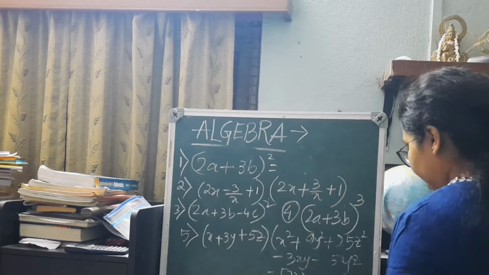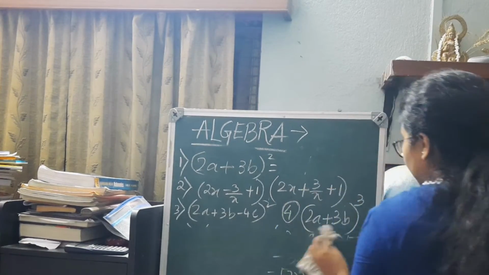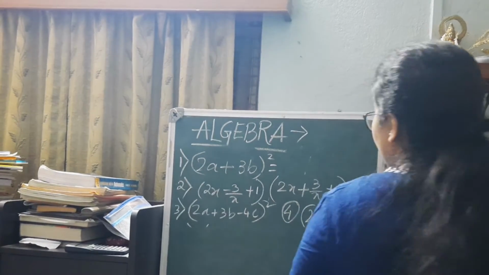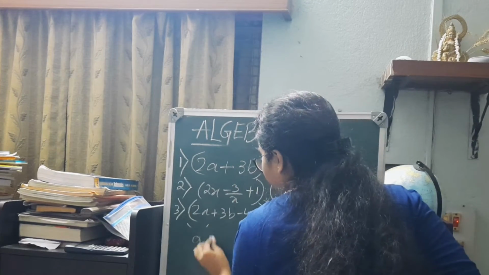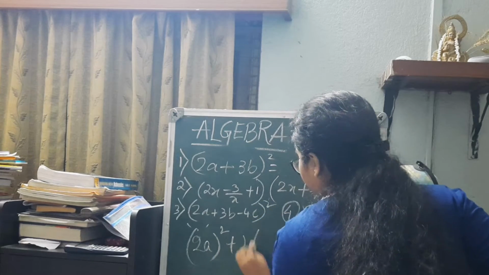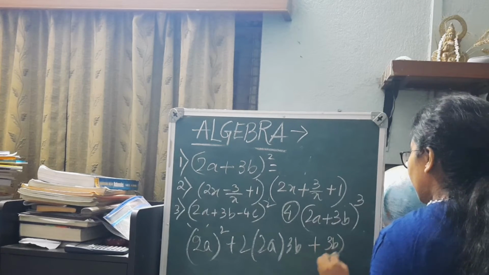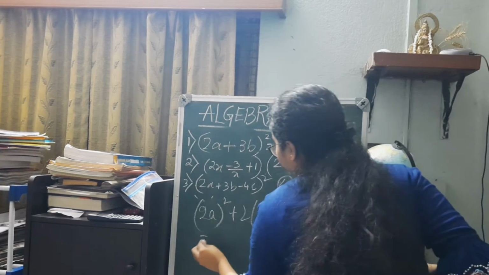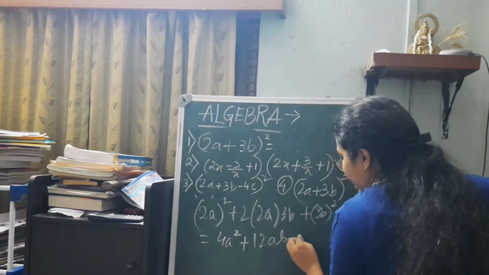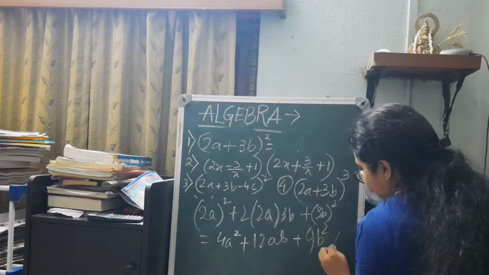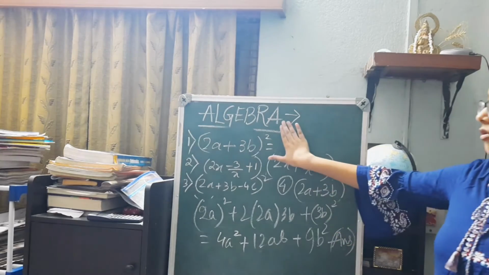So if I go for elaborating it, you have to write the formula and then it is of the form (2a) whole square plus 2 into 2a into 3b plus (3b) whole square, which turns out to be 4a square plus 12ab plus 9b square, and this is our answer for the first question. So I hope you have understood the (x plus y) whole square form.